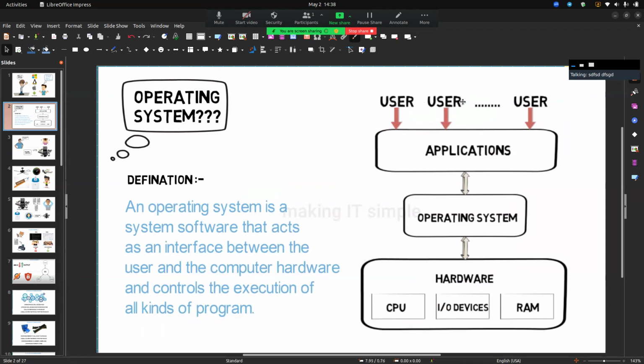The user sends a command by application, and the operating system transfers it to hardware, translated to machine code, and then hardware, input output devices, or RAM, random access memory, and like that. And the operating system controls it, namely between user and hardware, how can I say, it becomes a translator.